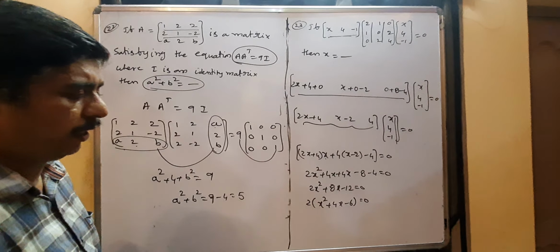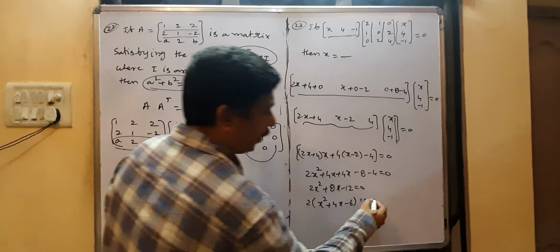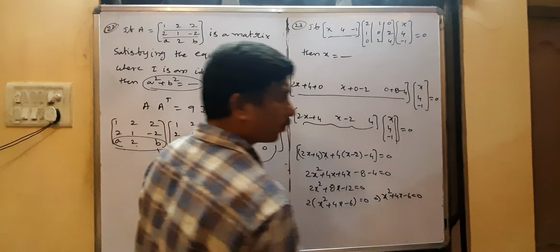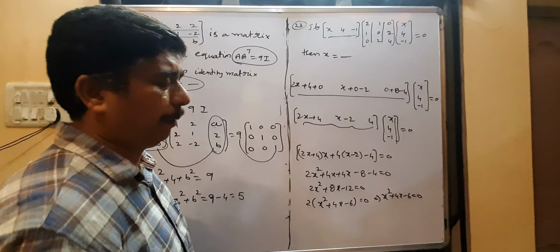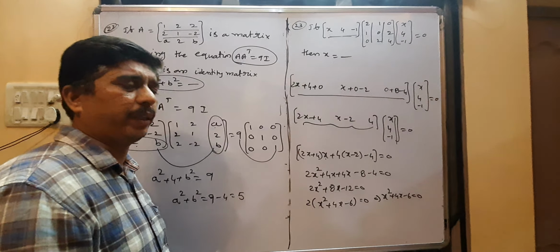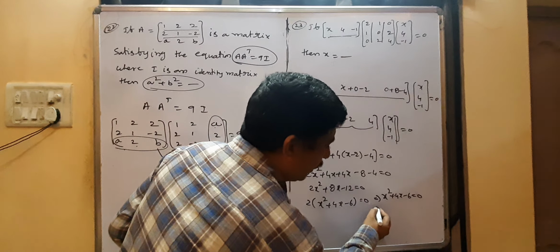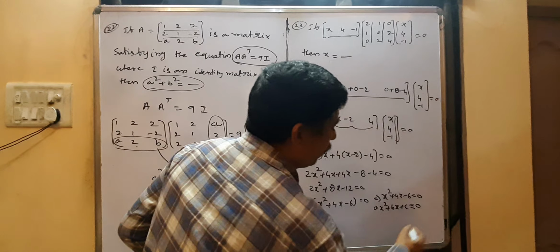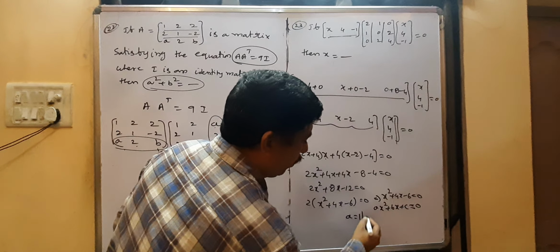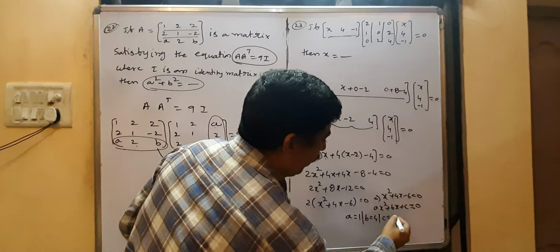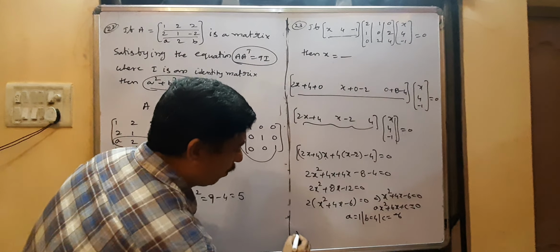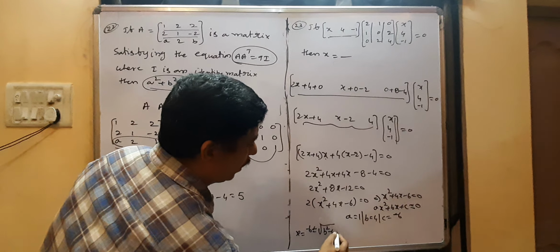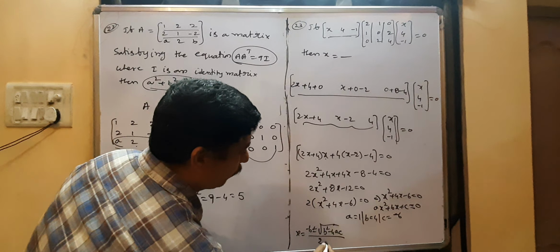You have to do the factorization. Factorization is not possible for x square plus 4x minus 6. So you can use the formula minus b plus or minus square root of b square minus 4ac by 2a. Compare with ax square plus bx plus c. What is the a value? 1. b value 4. c value is minus 6. What is the formula for x? Minus b plus or minus square root of b square minus 4ac by 2a.